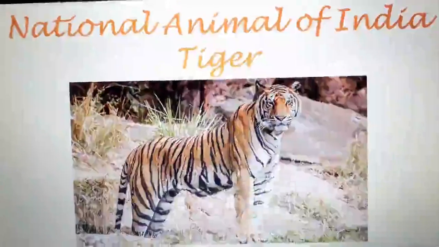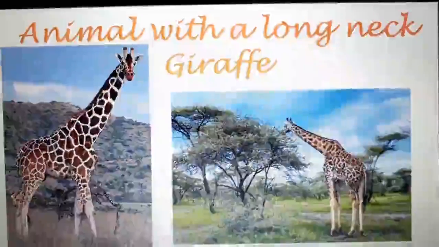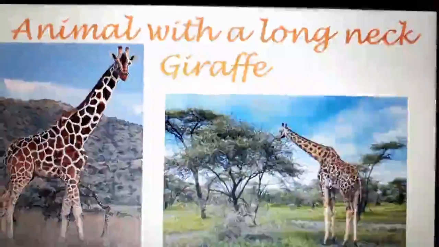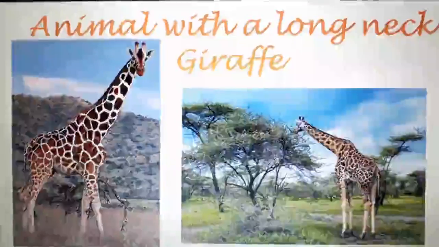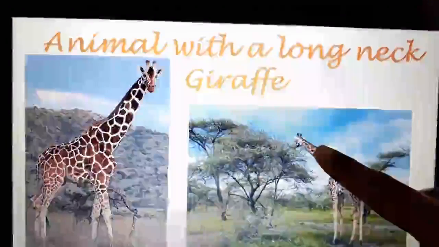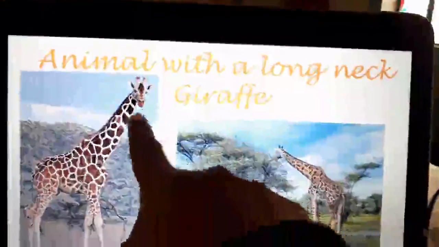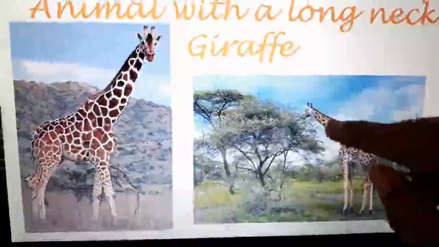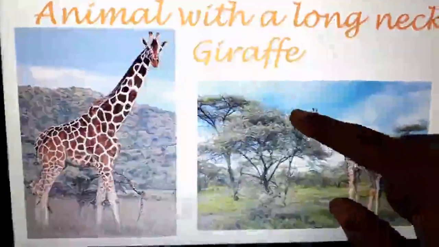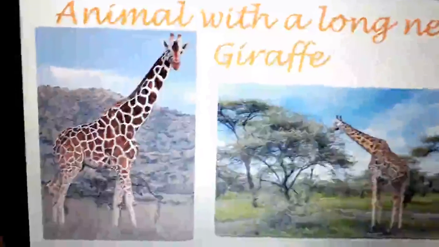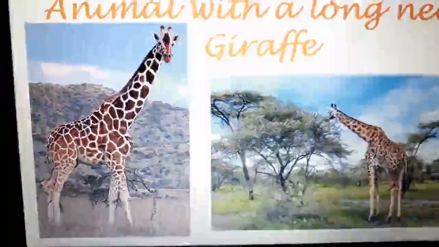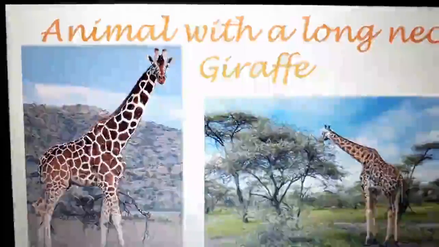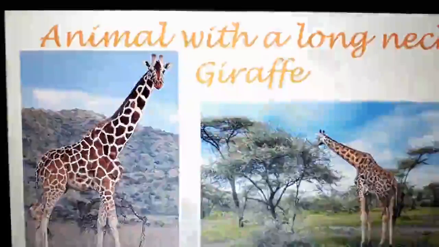Now the next wild animal we have is a giraffe. Giraffe is an animal that has a long neck. Can you see in the picture? Can you see the neck of giraffe? It's really very long. And if you will look here carefully, you will see giraffe eats all the top leaves of a tree. The leaves that are on the topmost branches of a tree is eaten by giraffe because its neck is very long.